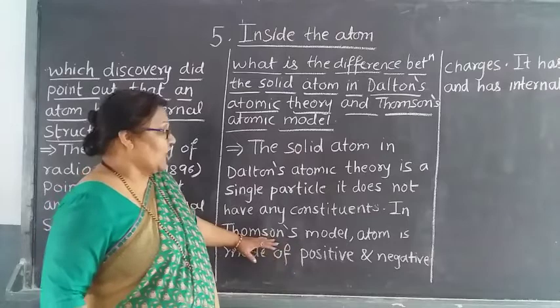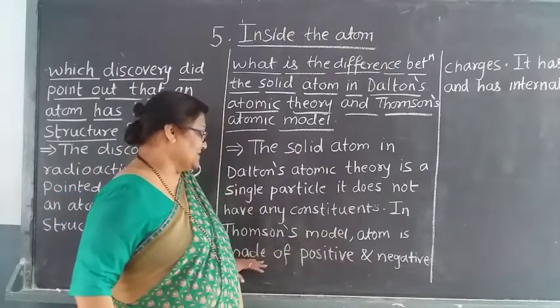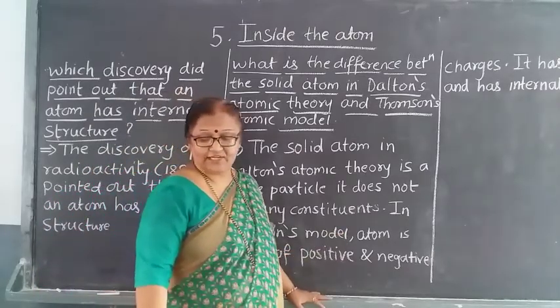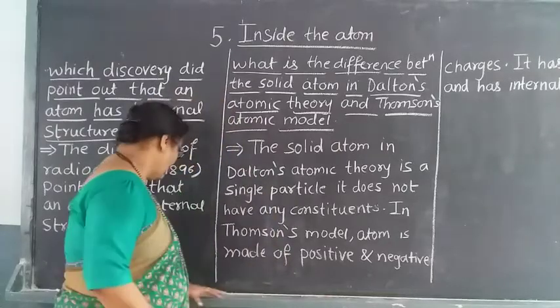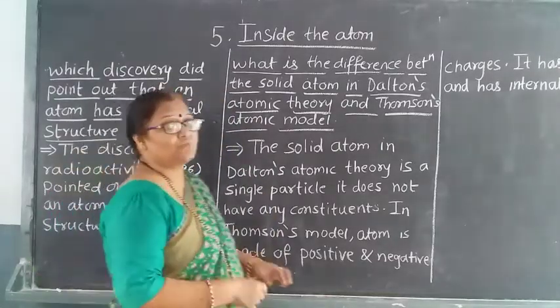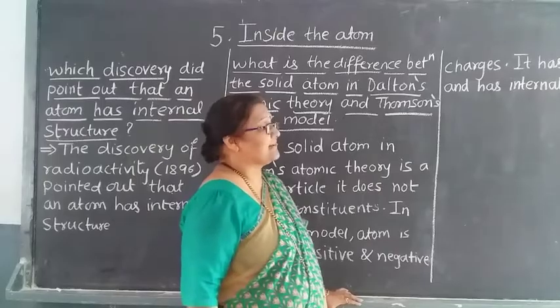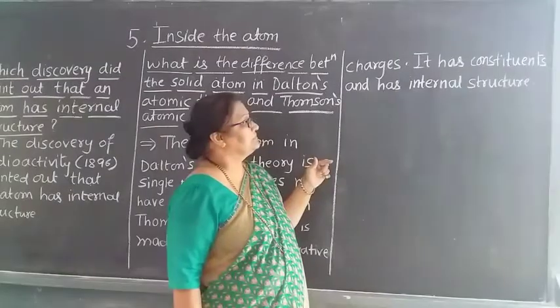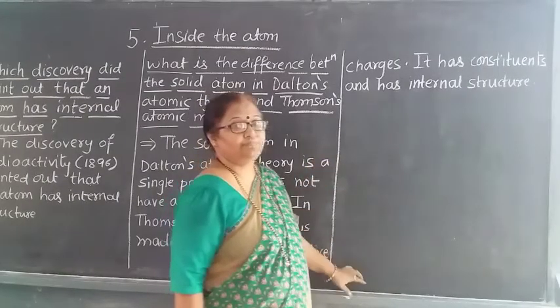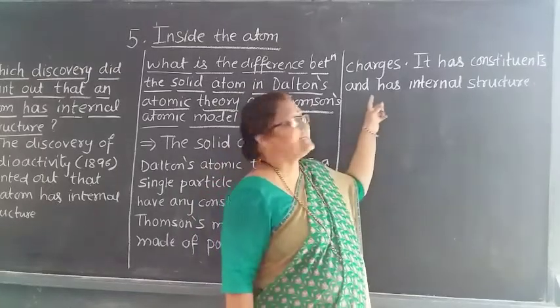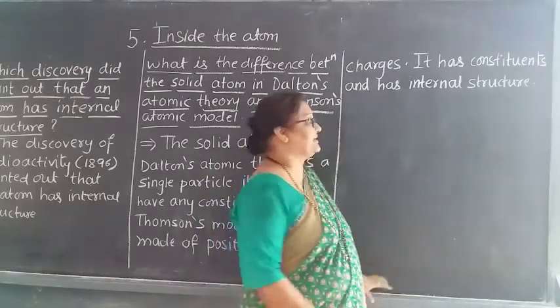And in Thomson's model, the atom is made up of positive and negative charge. It has constituents and an internal structure.